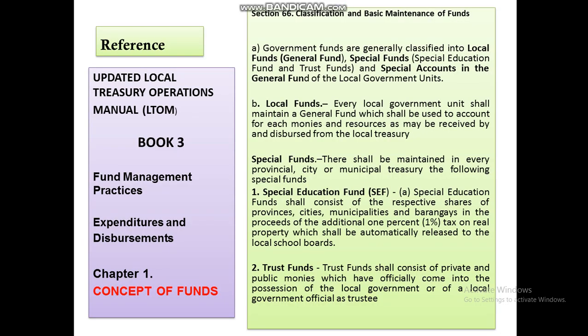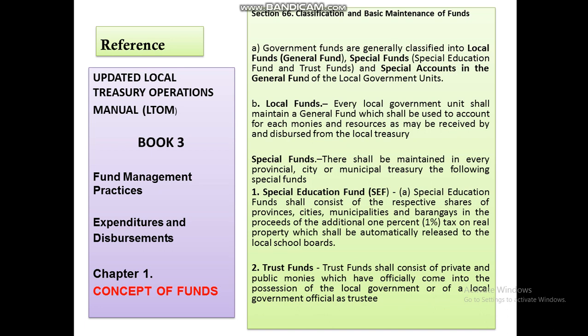So, I'd like to start with book 3 of the updated LTOM, which is entitled Fund Management Practices, Expenditures, and Disbursements. On chapter 1, the concept of funds in section 66, these are the classification and basic maintenance of funds. Our government funds are generally classified into three. First, the local fund, which is known as the general fund. Second, the special funds, which consist of the special education fund, trust fund, and the special accounts in the general fund of the local government unit. So, ano ba itong tinatawag nating local fund?